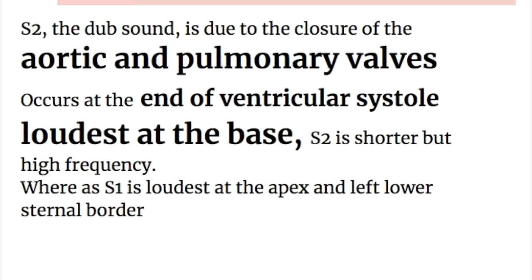The second heart sound, the dub sound, is due to the closure of the semilunar valves, the aortic and pulmonary valves, and it occurs at the end of ventricular systole. The first heart sound occurs at the beginning of ventricular systole and the second at the end of ventricular contraction. It's loudest at the base. The second heart sound is shorter than the first heart sound but of high frequency, whereas the first heart sound is loudest at the apex and the left sternal border.